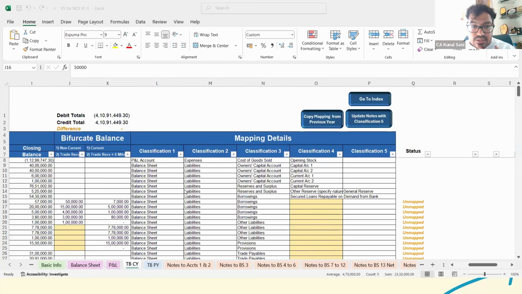Then there is one more question: in the vertical format of the financial statement, should I include both the current year and previous year figures? So yes, you need to report both figures unless it is a new company. For capital, if we have already transferred P&L into the capital, then how can we classify it into notes?